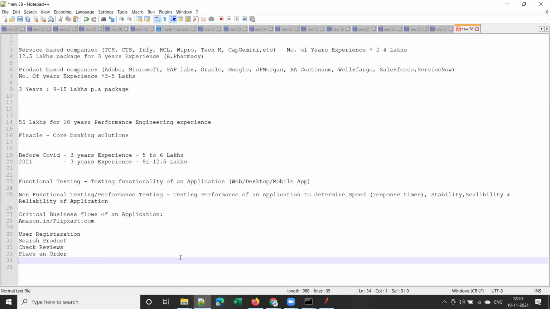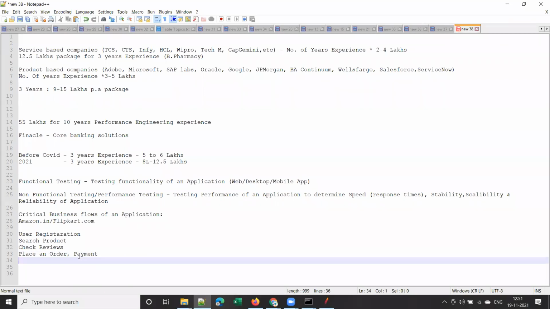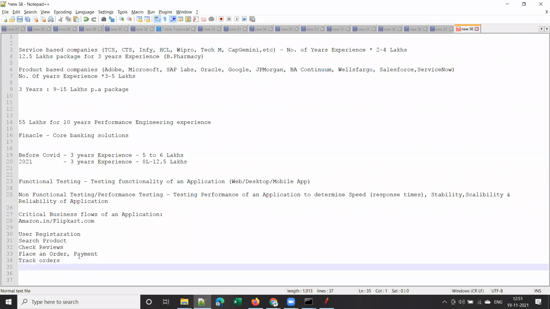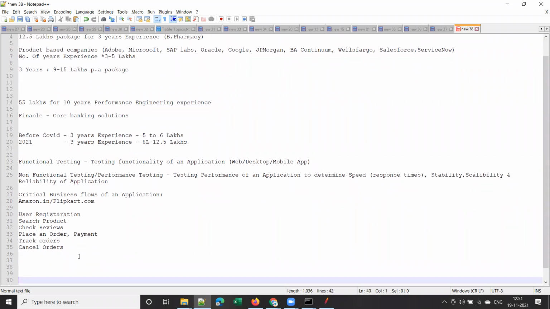Then payment, which will be part of placing the order. Next, you will track orders. Once in a while, you may cancel already placed orders. What else, guys?